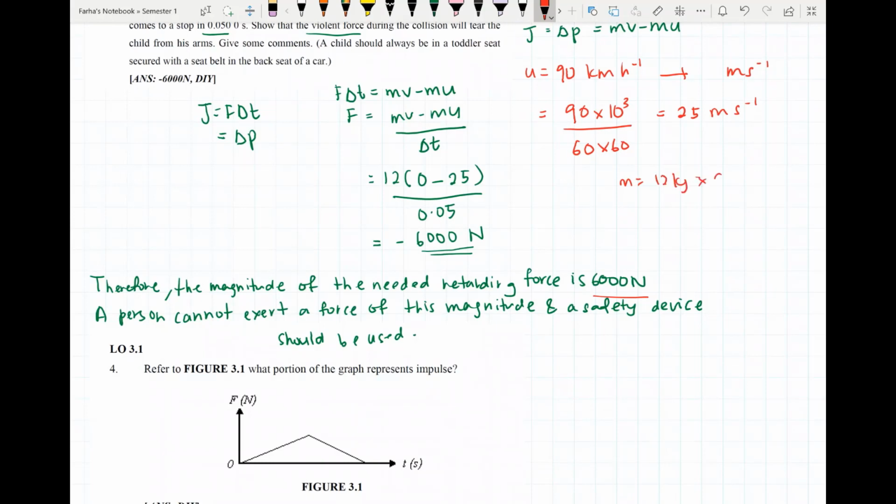So bila kita darabkan dengan 9.81 ni, kita nak cari weight dia. So weight dia hanyalah 117.72 Newton. So di mana weight bagi child adalah terlalu kecil if we compare with the retarding force that exert to the child. Therefore, a safety device should be used to reduce the impact of the collision.